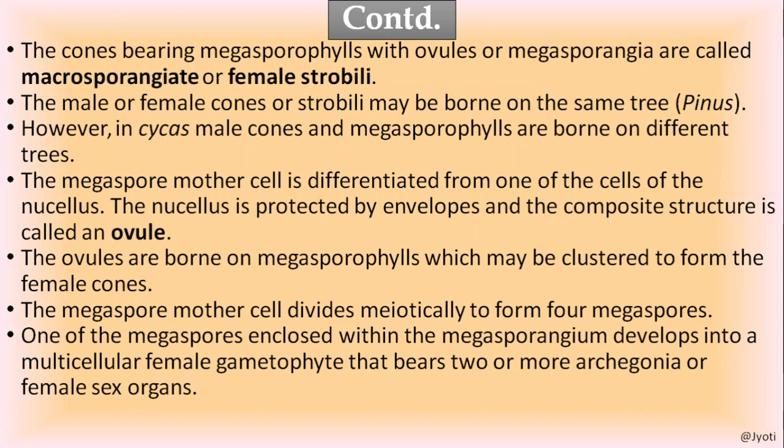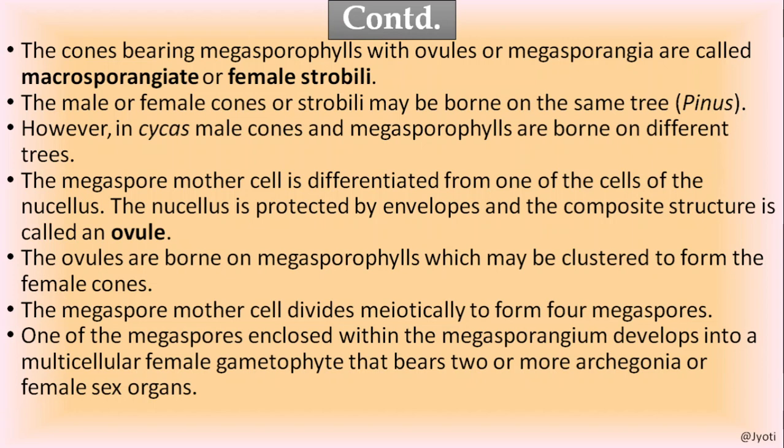So let me clear you. The megasporophyll contains the megasporangia. The megasporangia contains the megaspore mother cell. The megaspore mother cell first divides mitotically to form a mass of cell, that is called nucellus. Then a covering is formed around it. Then one of the megaspore mother cell divides meiotically to form 4 megaspores.